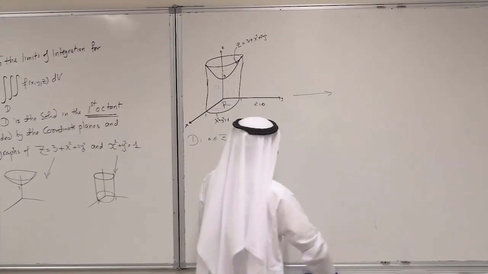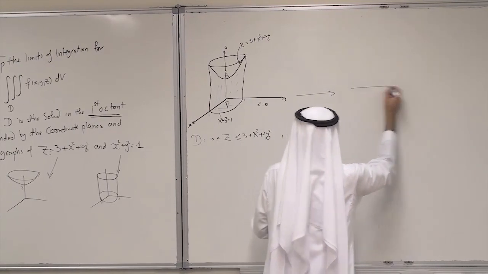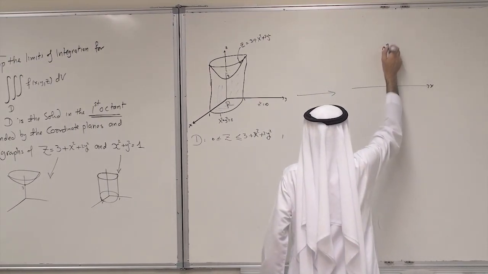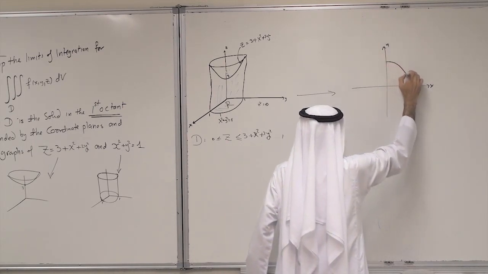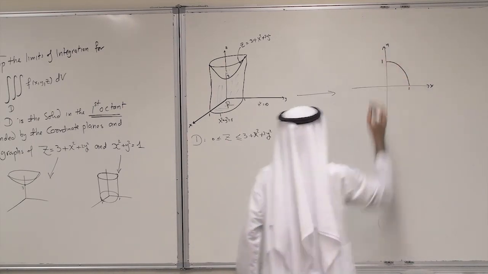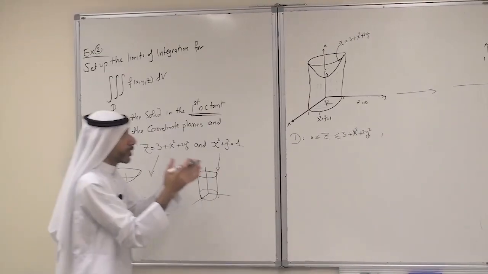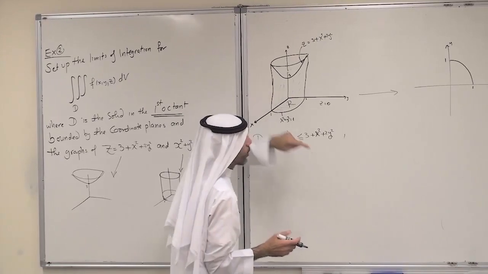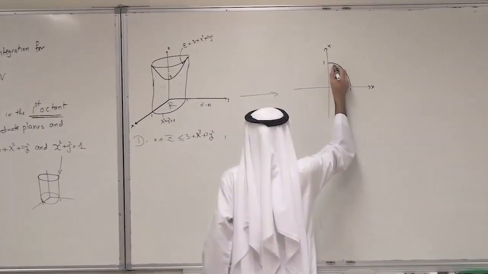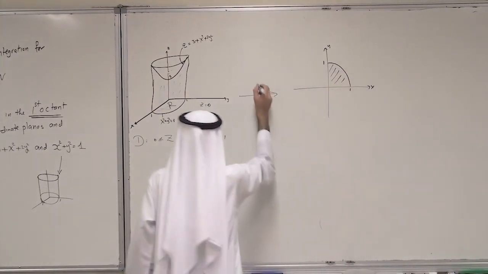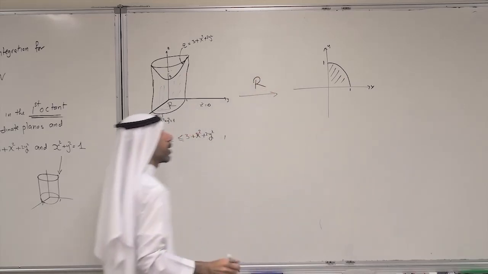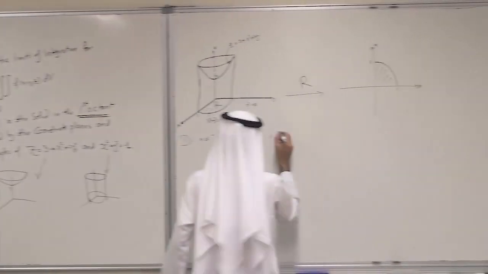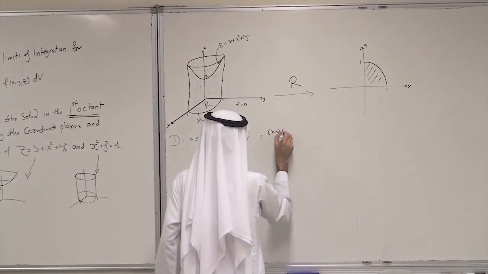The projection in the xy plane, this is x and y, and this is a quarter of a circle, 1 and 1, because the solid is just in the first octant. So we take this part of the circle. Okay. This is R, and this is (x, y) in R.